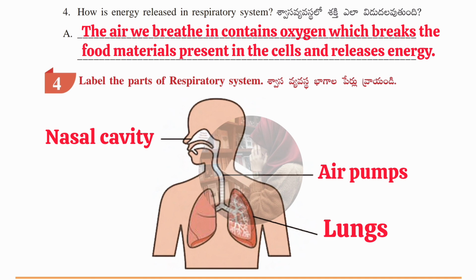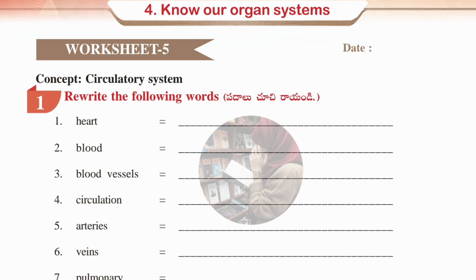Okay, guys, now we'll move to the next worksheet, that is worksheet number 5. Okay, here the concept is circulatory system. In the first Roman, we have given some words which we need to rewrite again.